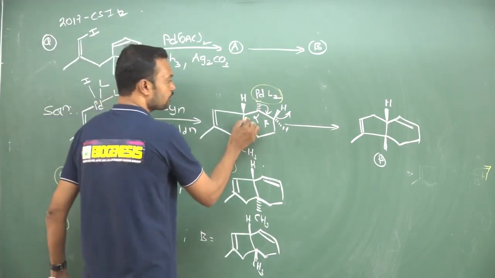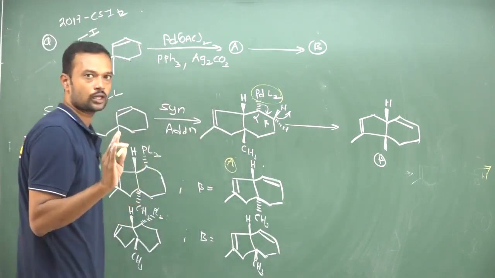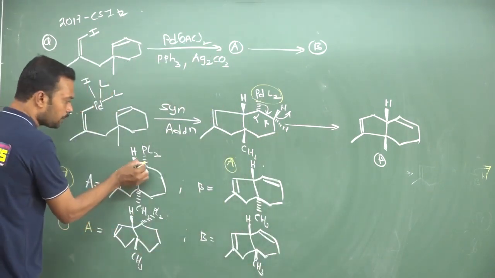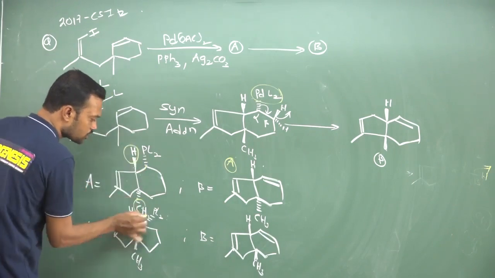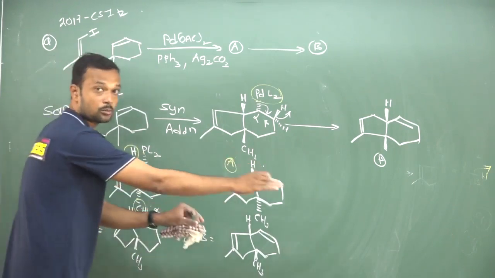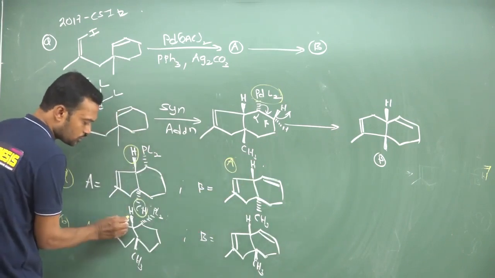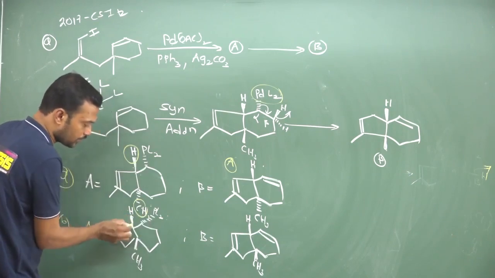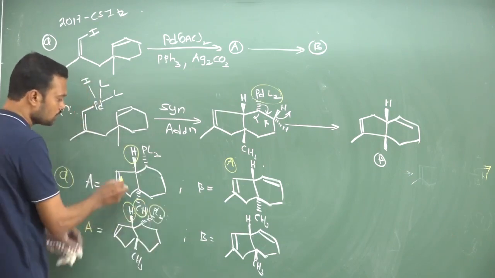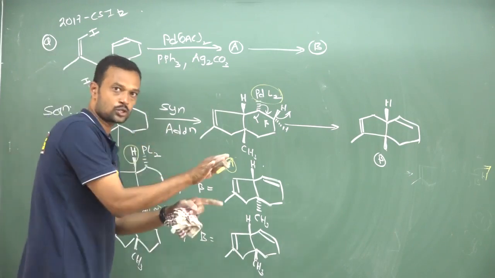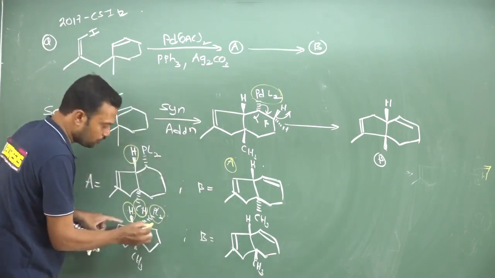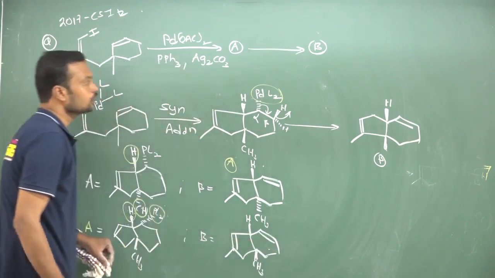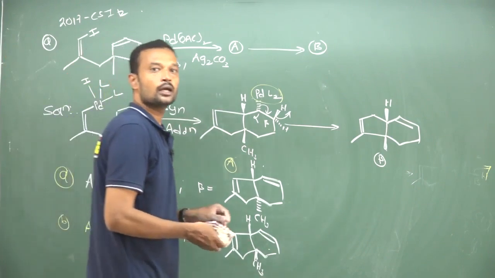After getting a 5-membered ring, due to strain in the intramolecular case you will expect a 5-membered ring. So here this organic part and palladium part will undergo syn addition. This and this you will always get as the cis product here. That's why I am not writing the remaining 2 options. These two, hydrogen as well as alkyl, will be in the same direction, and this will be in the opposite direction. Hydrogen and palladium should be opposite. Why? Because the organic part and palladium should be syn to each other. So that's why this and this will be trans. And finally this will lose hydrogen and you will get a double bond. So that is the strategy of predicting the product in the Heck reaction.